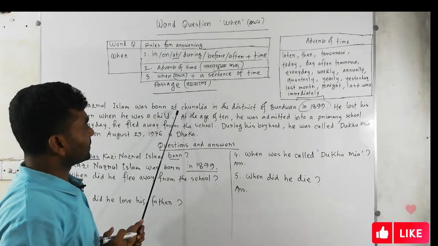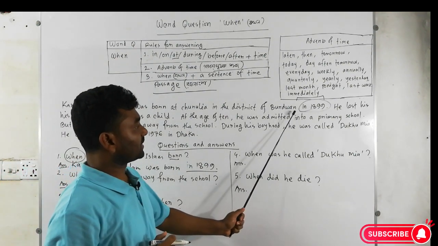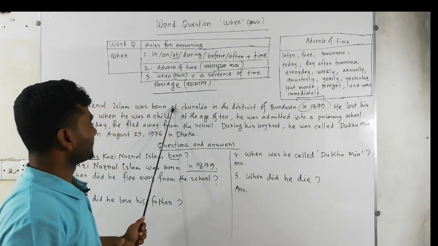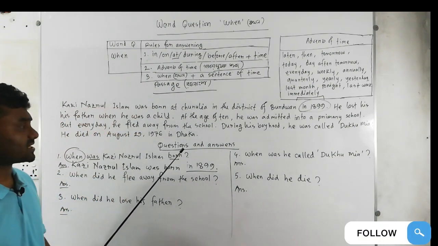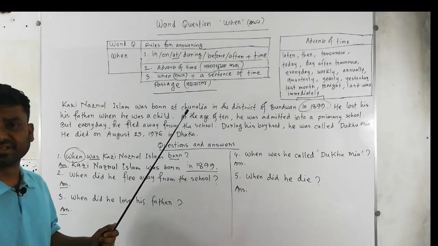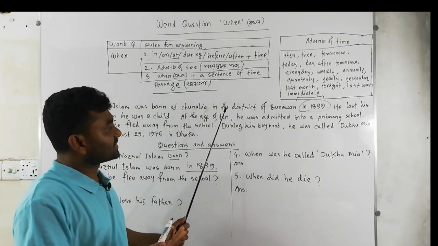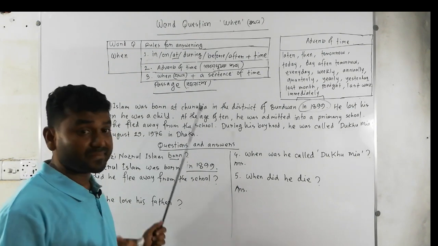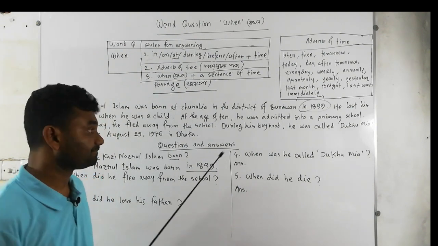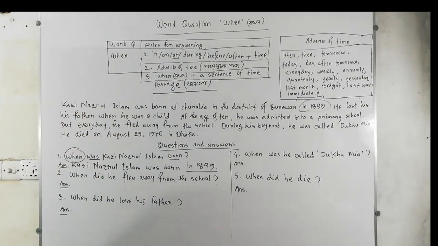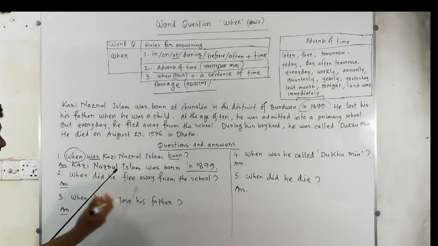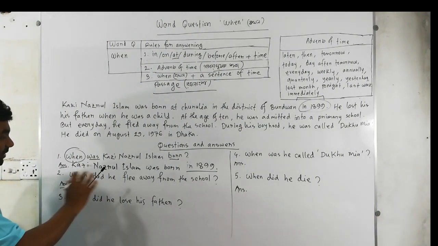In the district of Bardwan, we don't need this, because it doesn't mean time to us. So it is finished, it is complete.